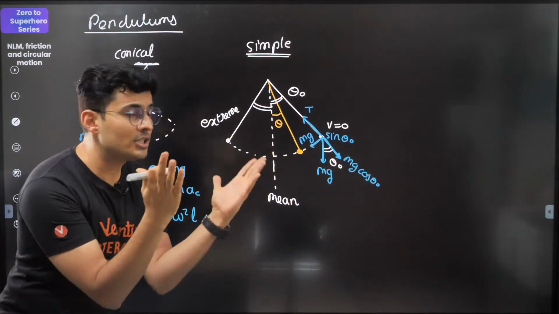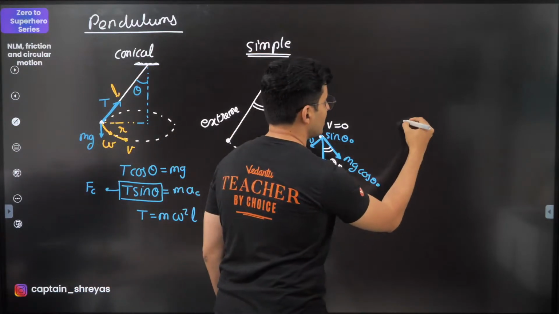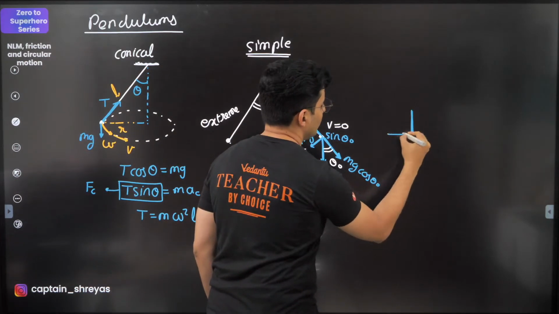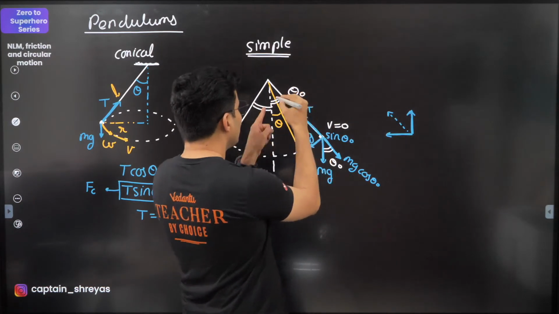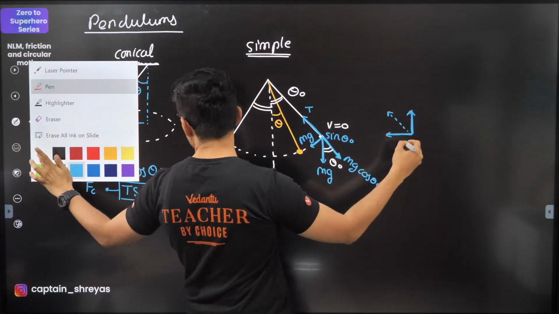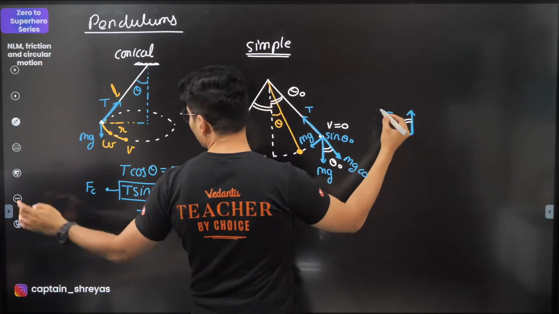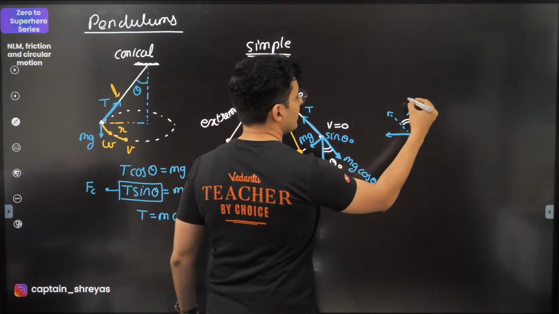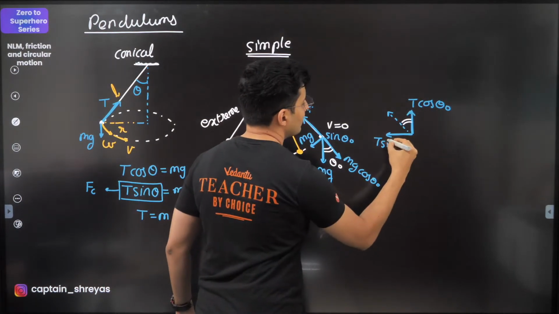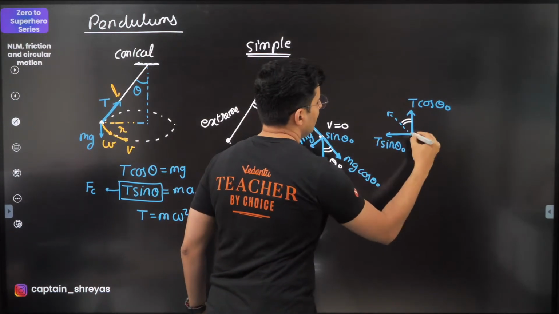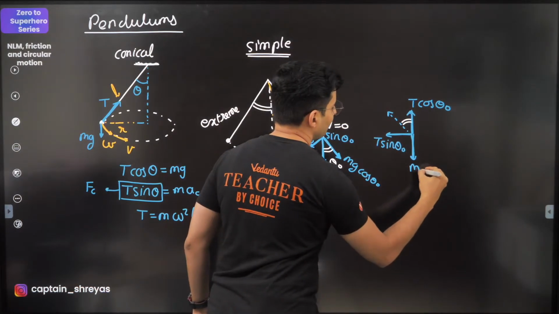what if I split tension? So I will get two components of tension. Remember, the tension was like this. If this was theta naught, so will this be theta naught. And then I will get this component as T cos theta naught, and this will be T sin theta naught, and this will be mg.